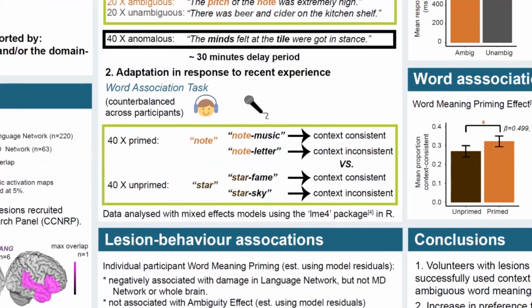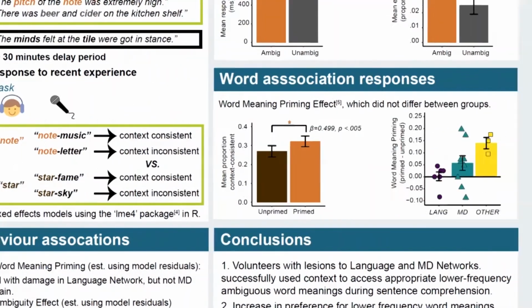After a delay of around 30 minutes, participants listened to 80 words presented in isolation. 40 of the ambiguous words were primed, they'd appeared earlier in sentence context, and 40 of the ambiguous words were unprimed. For each word, participants gave a word associate. The plot here on the left shows that across all participants and items, primed words prompted a higher proportion of sentence context related responses of around 5%.